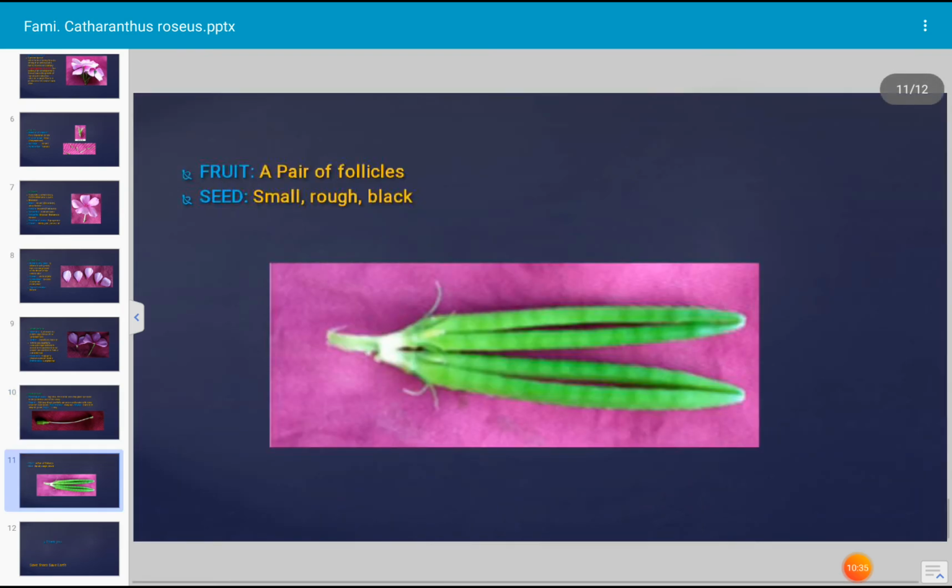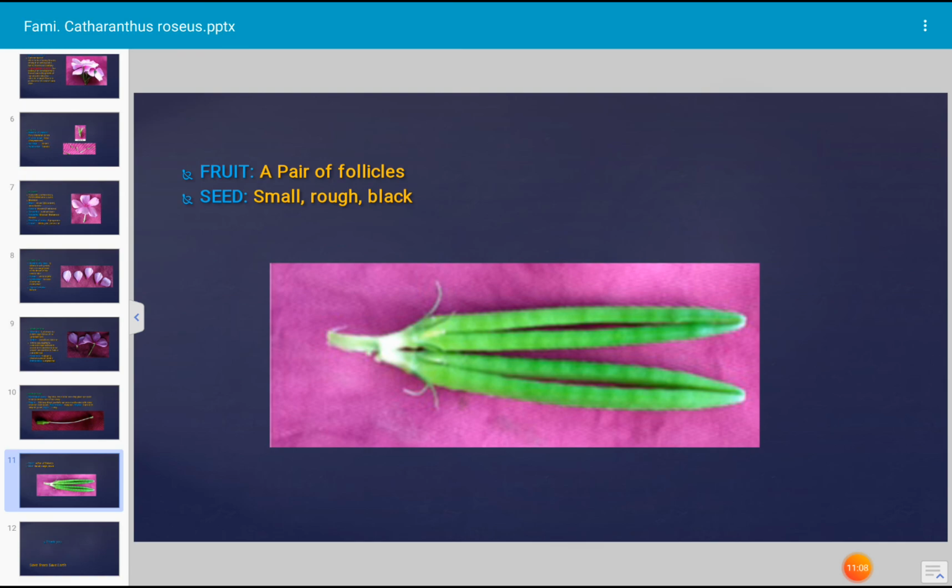Next, this is a pair of fruits, and the fruit in Catharanthus roseus, an Apocynaceae family plant, is a pair of follicles. What is a follicle type of fruit? It is a unilocular fruit developed from a single carpel. Such fruit consists of two or many seeds. It is developed from a monocarpellary one-chambered superior ovary. After drying, it dehisces along one side only to release seeds.